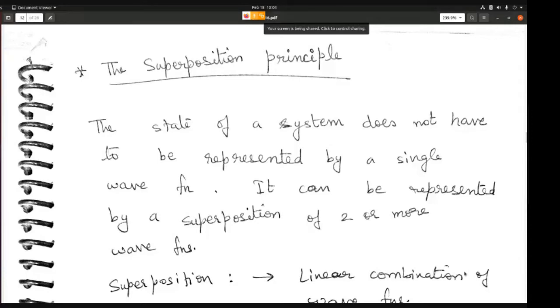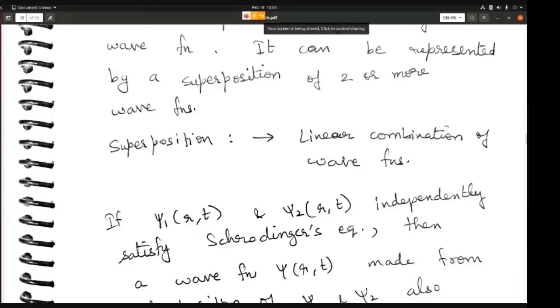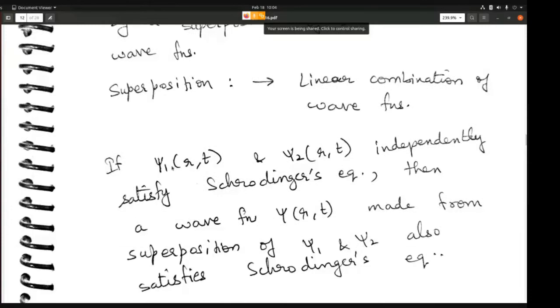That can also represent the state of the system. Just to give you an example, if psi1 and psi2 independently satisfy the Schrodinger's equation, then the linear combination, that is the superposition of psi1 and psi2, which let's call psi, the superposed wave function, that wave function psi of r comma t will also satisfy the Schrodinger's equation. Obviously, if the individual components satisfy Schrodinger's equation, then the wave function made up of those individual components will also satisfy it.